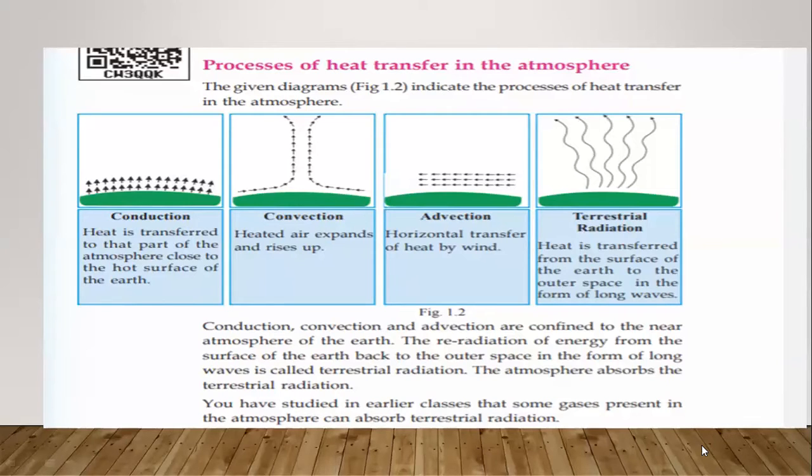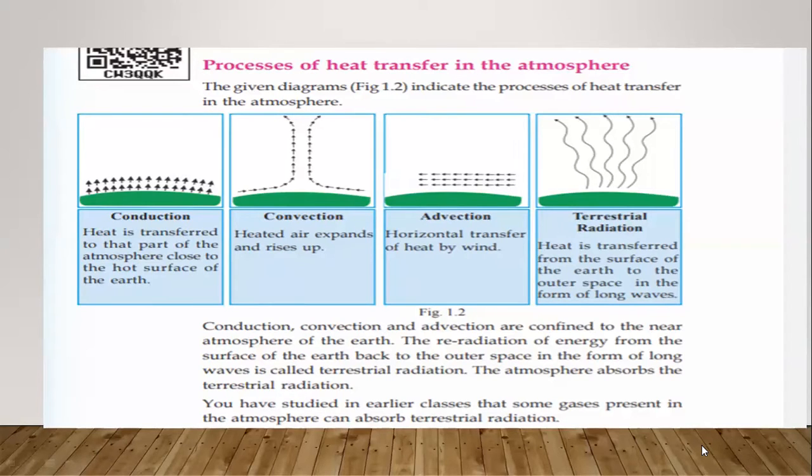What is the advection? Heated air moving with the help of wind, in the horizontal direction. That is the advection.